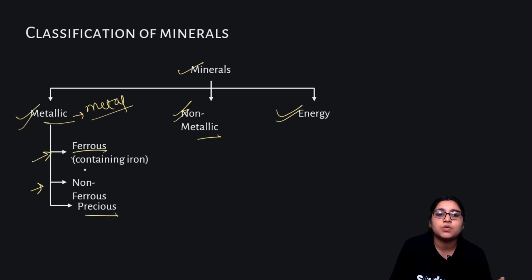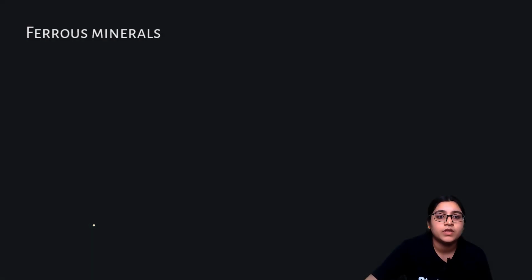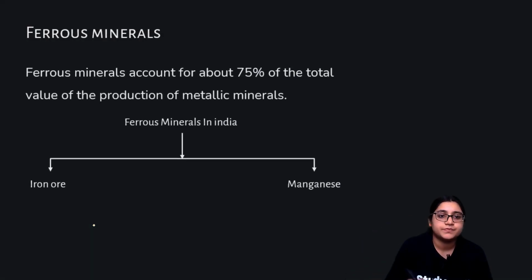Ferrous refers to metals which contain iron. Non-ferrous includes precious metals. Let's discuss them. Ferrous minerals account for about 75 percent, that is three-fourths, of the total value of production of metallic minerals, minerals containing metals.